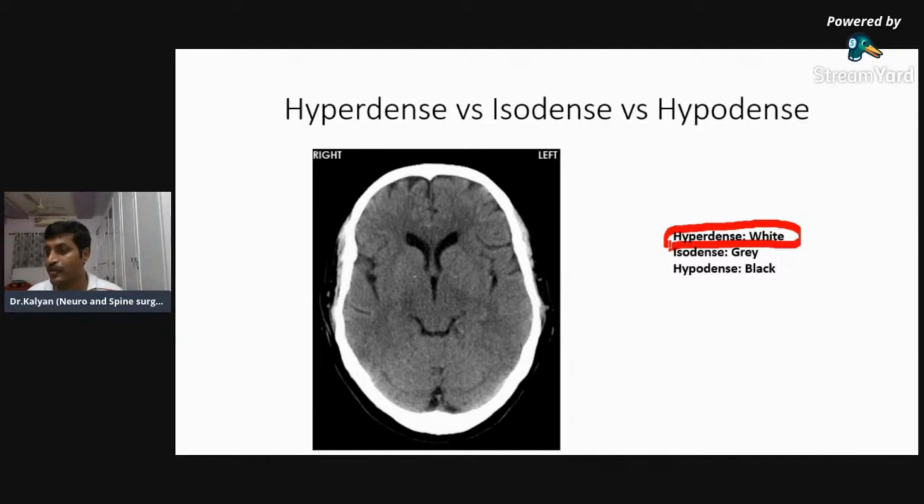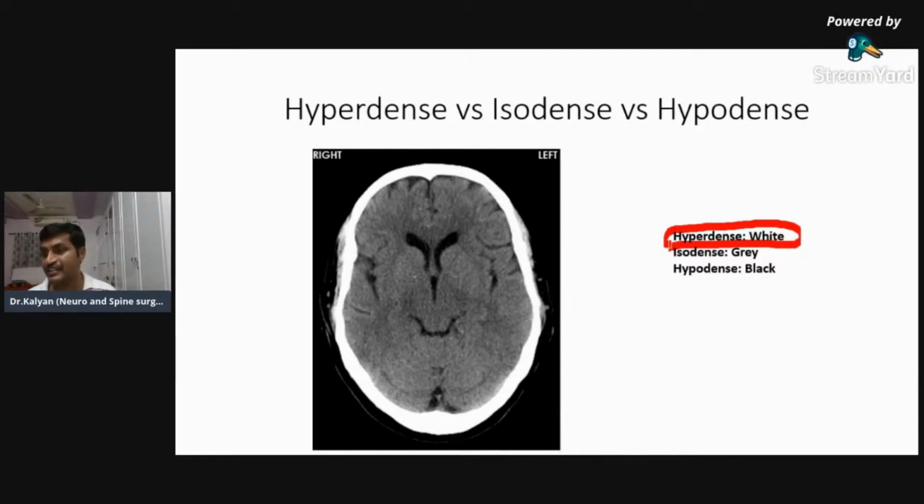Bone appears white in both the bone window and also the brain window. Yes, HU units nearly 1000. We will come to HU units later on. So what is the color of fat in an X-ray lumbosacral spine? Dr. Ashwini said black.